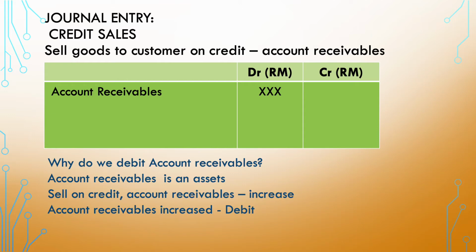Journal entry for credit sales. When we sell goods to a customer on credit, there will be account receivable. Journal entry for credit sales will be debit account receivable. Why do we debit account receivable? Account receivable is an asset. When we sell, account receivable will increase. Account receivable increase, we have to debit. Therefore, we debit account receivables.